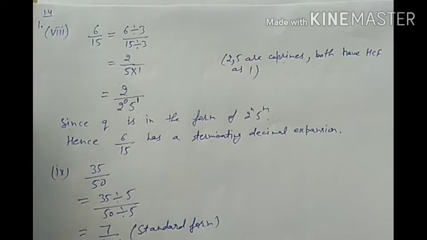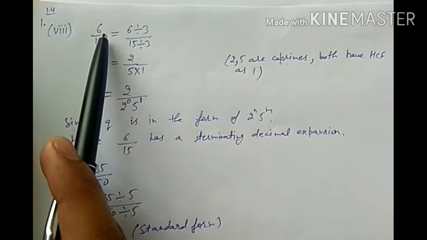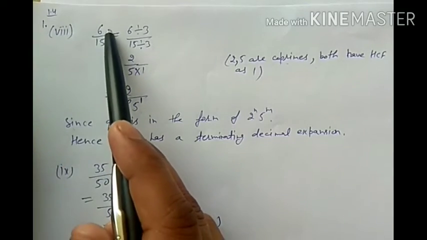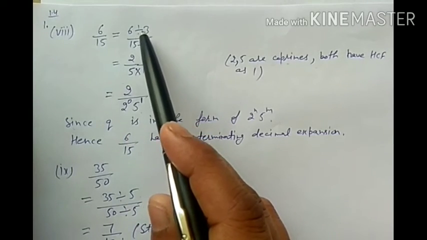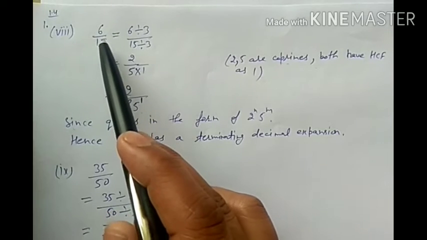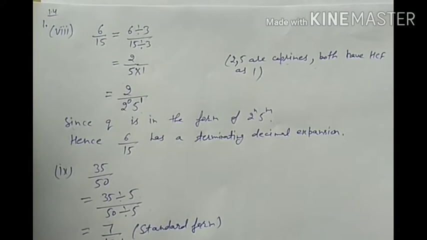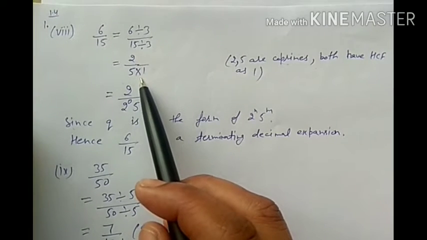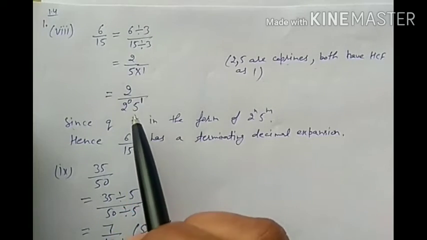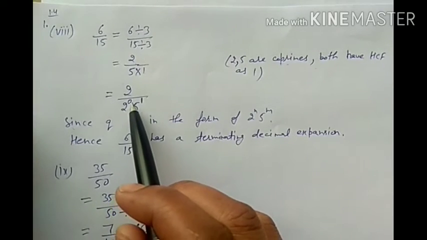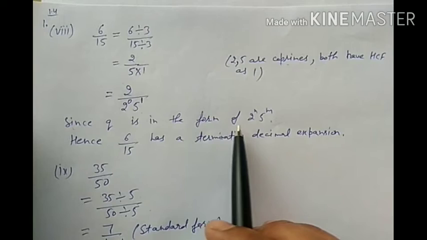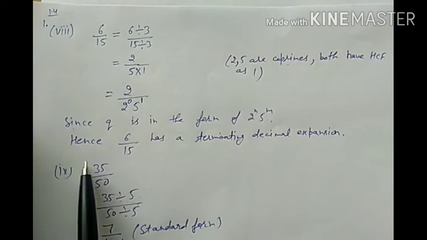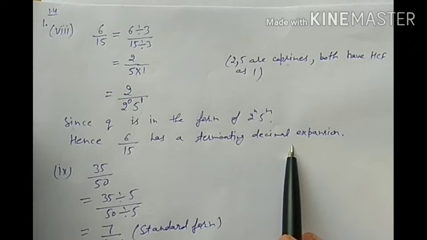Now the next part is the rational number 6 by 15. First we will make this rational number in standard form. So we will divide by 3 because 3 is the HCF of 6 and 15. After dividing we get 2 by 5, and here we can multiply by 1. Then in the next step we can write 1 is equal to 2 raised to power 0, and 5 raised to power 1. Since the prime factorization of q is in the form of 2 raised to power n, 5 raised to power m, hence 6 by 15 has a terminating decimal expansion.